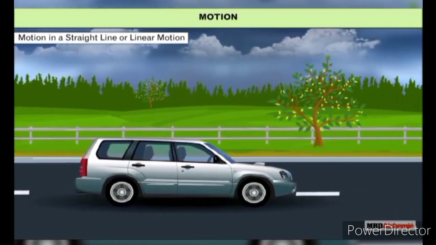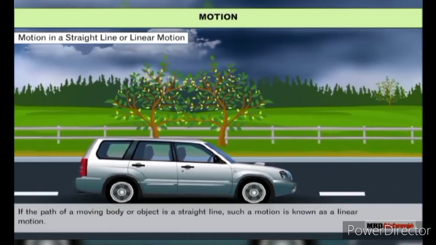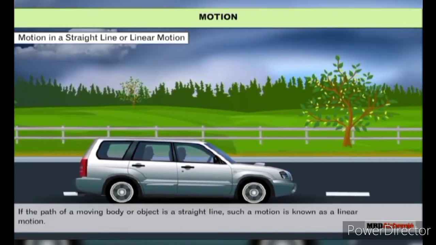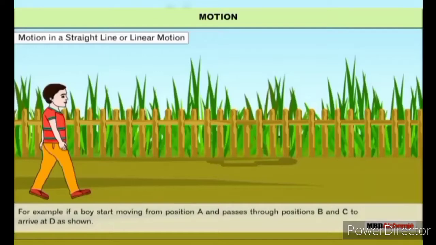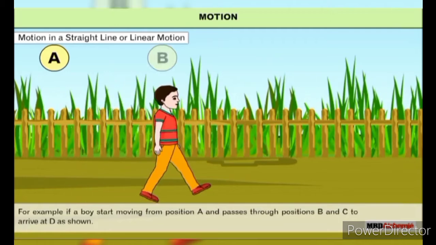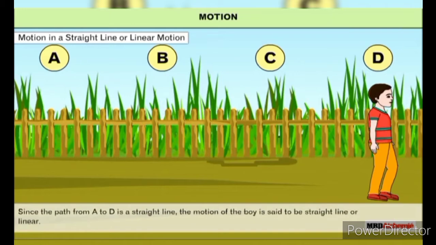Motion in a straight line, or linear motion. If the path of a moving body or object is a straight line, such a motion is known as a linear motion. For example, if a boy starts moving from position A and passes through positions B and C to arrive at D as shown. Since the path from A to D is a straight line, the motion of the boy is said to be straight line or linear.